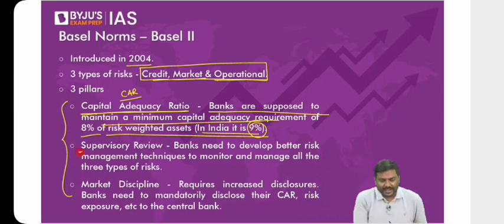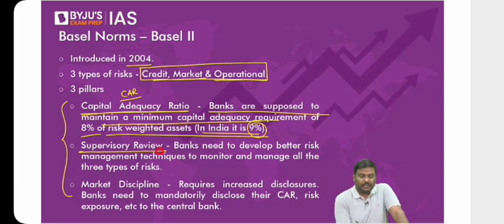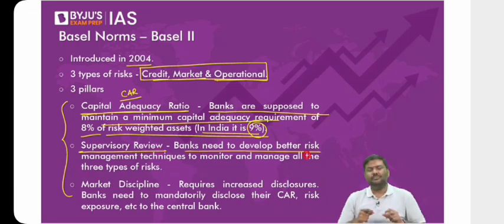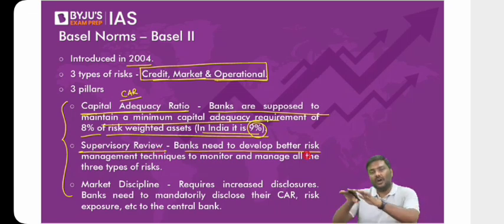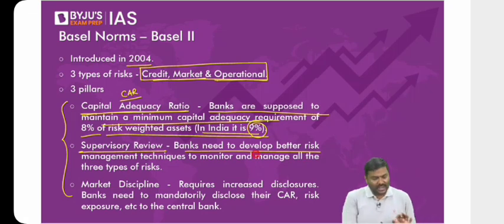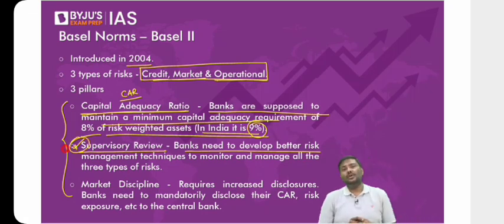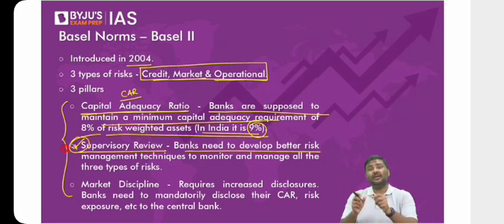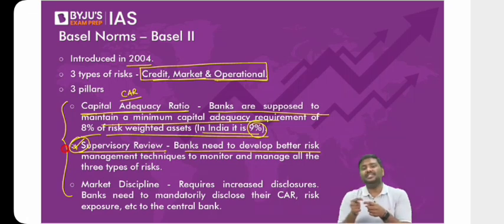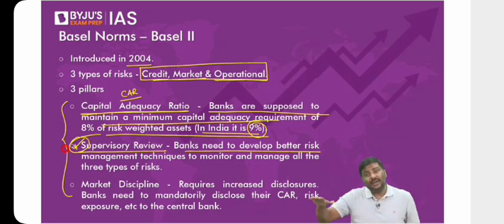Okay. Second one is supervisory review. What do you mean by supervisory review? The banks will have to develop certain technologies or better management skills in order to take care of or minimize the risk that they are facing. I'll repeat it again. What is the meaning of supervisory review? Supervisory review simply means banks must develop better methodologies in order to track and minimize the impact of the risk that they are taking. That is called a supervisory review.